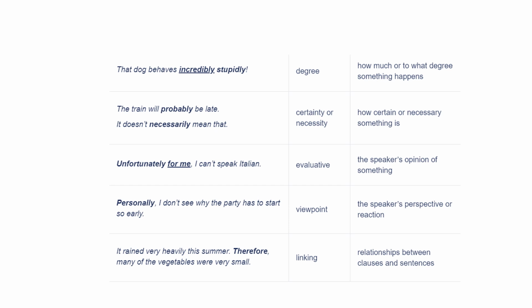In the last example over here, you can see in the slide, it rained very heavily this summer. Therefore, many of the vegetables were very small. So therefore functions as a linking adverb. That's why we call it a linking adverb, and it shows the relationships between clauses and sentences. So we have different types of adverbs as we have mentioned in the second column: adverb of degree, certainty, evaluation, point of view, or linking adverb.